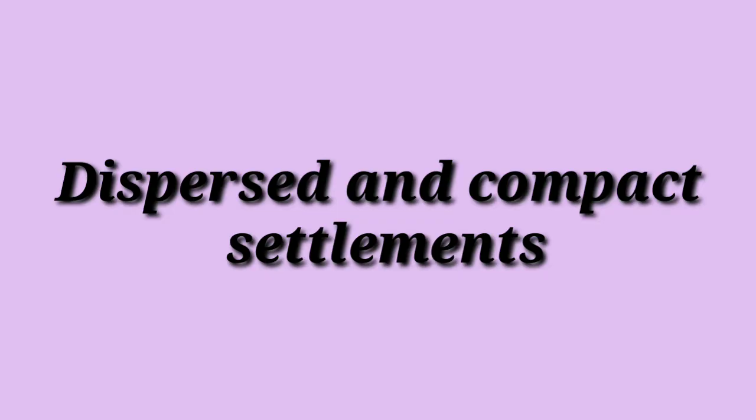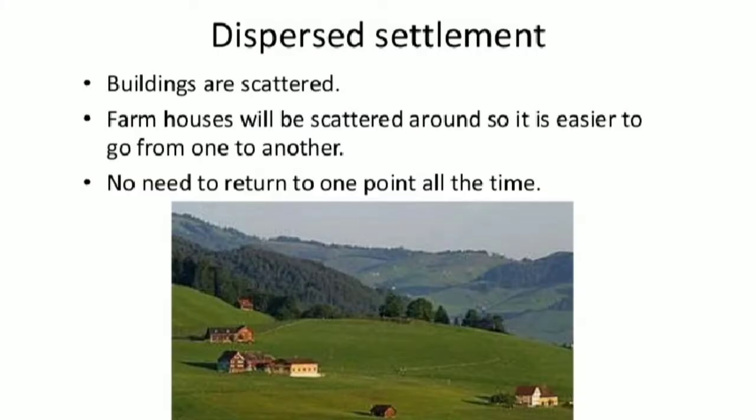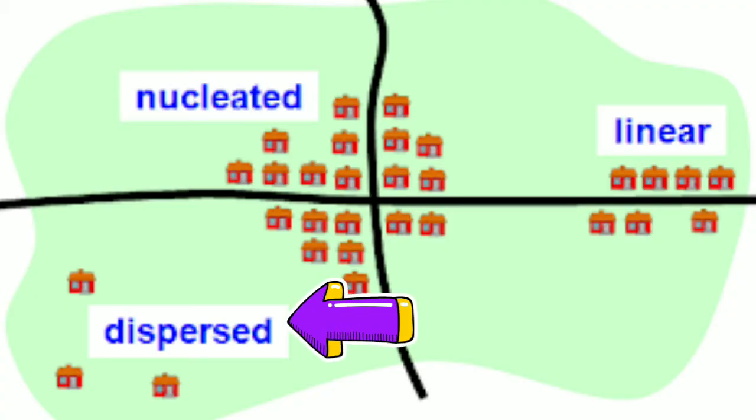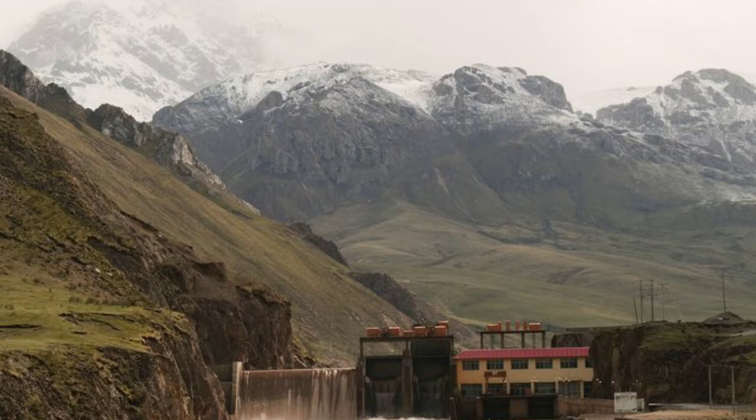Now we are going to study the next type of settlement, that is dispersed settlement and compact settlement. Dispersed settlements are the settlements in which few houses are arranged at a distance from each other. These types of settlements are called dispersed settlements. The people living in these types of settlements generally follow a simple lifestyle and they love to live separately in peaceful areas. These types of settlements are generally found in mountain areas or in valleys.